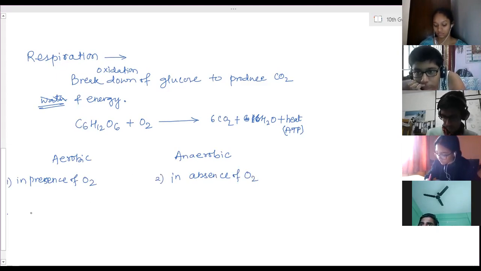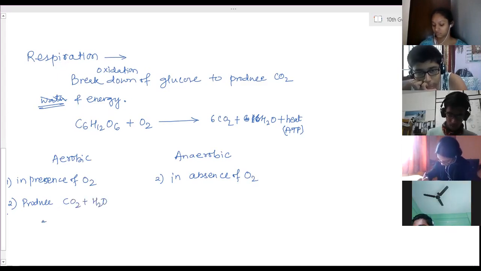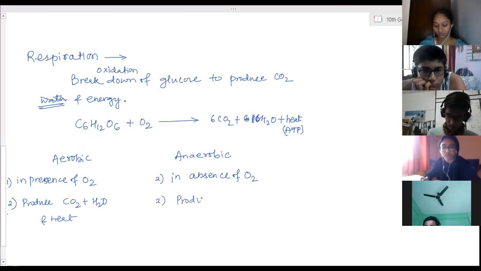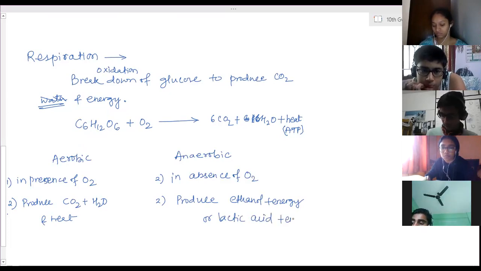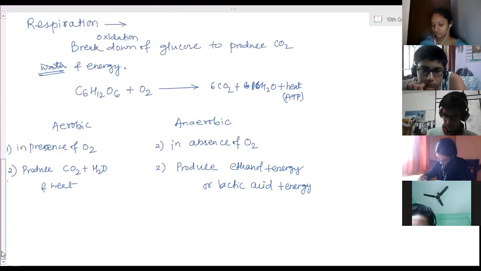Second part, aerobic produces carbon dioxide, water, and heat. Here anaerobic will produce ethanol, carbon dioxide, and energy, or lactic acid and energy is produced.